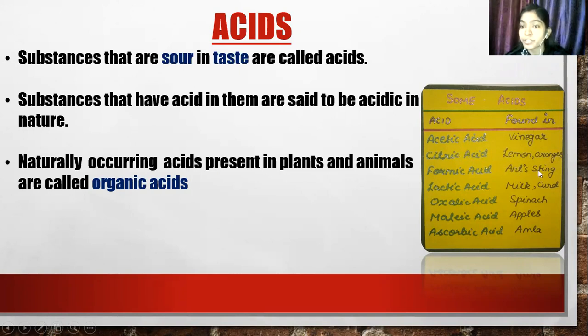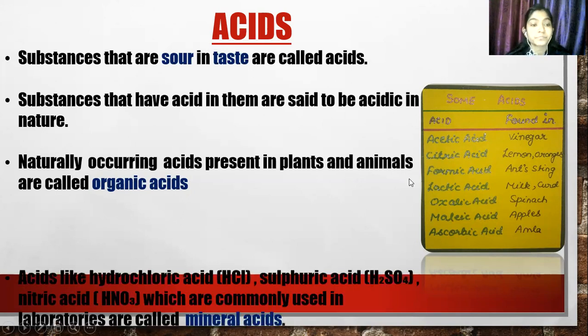In ant sting, formic acid is found. In milk and curd, lactic acid is present. In spinach, oxalic acid is present. In apple, malic acid is there. And in amla, ascorbic acid is there. These are the naturally occurring acids, so these are called organic acids.